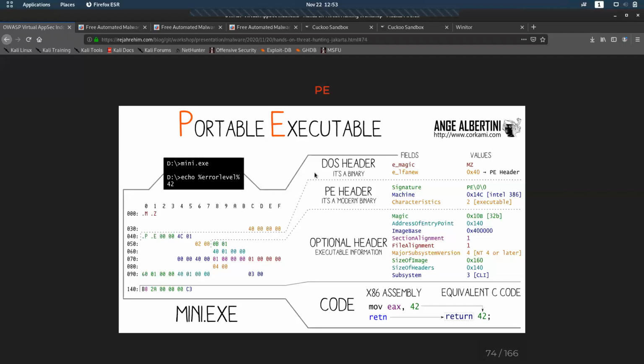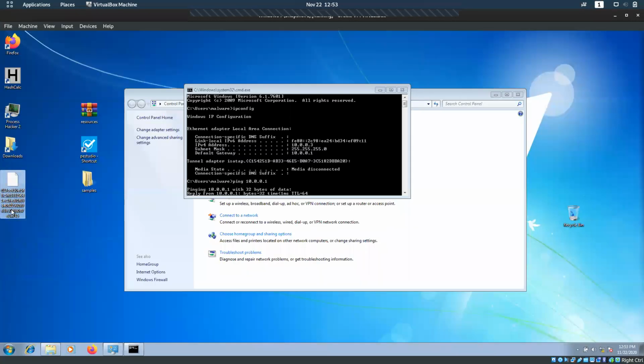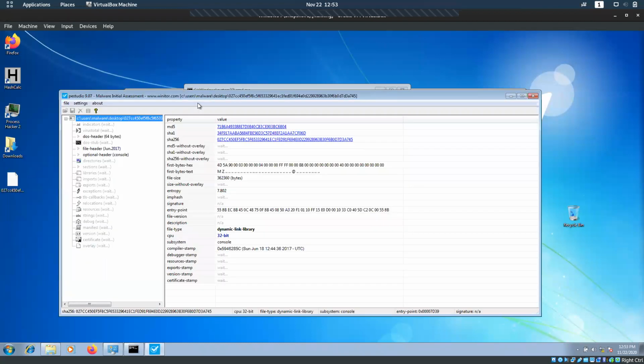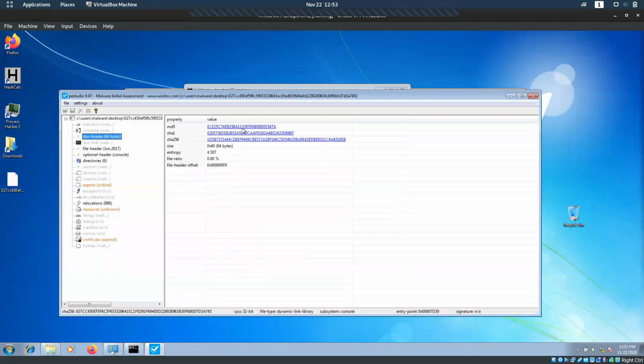So this is a PE file format, like mini.exe. It will have a DOS header. It is binary, as you can see, before we have checked. If we put this in PE Studio, we'll be able to check the DOS header and all. You can see here it is a DOS header. The same DOS header is given here also.